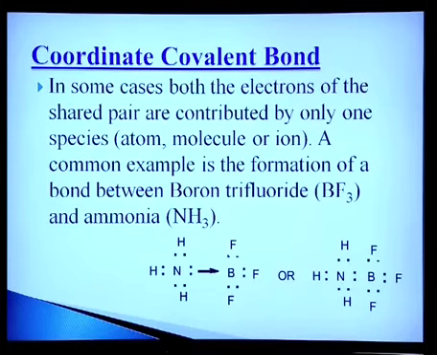Now, another category of bonds is coordinate covalent bond. In some cases, both the electrons of the shared pair are contributed by only one species, atom, molecule or ion. A common example is the formation of a bond between boron trifluoride BF3 and ammonia. You will find nitrogen donates a lone pair of electrons to BF3 to give NH3·BF3 addition compound.